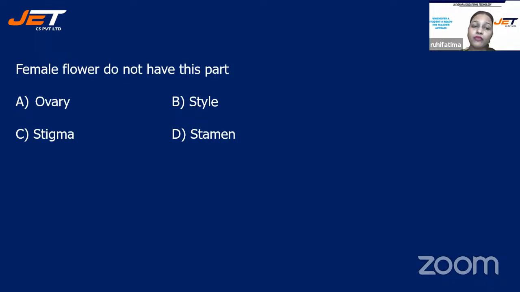Next question we have, female flower do not have this part. Children, we are talking about female flower. Focus on the options now. Your options are A, ovary, B, style, C, stigma, and D, stamen. Very easy question, children. Quickly answer me in the chat box.